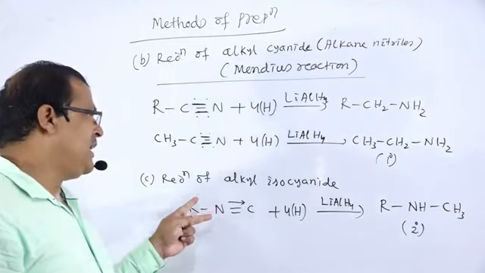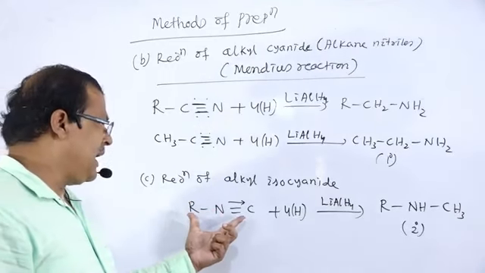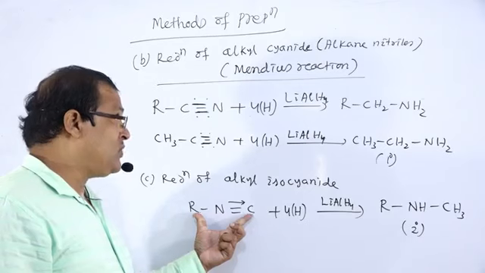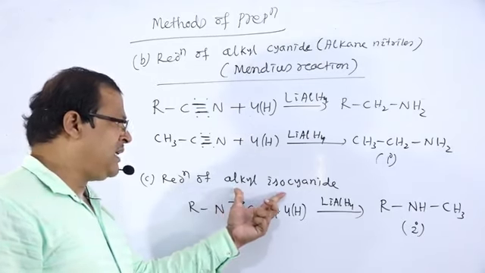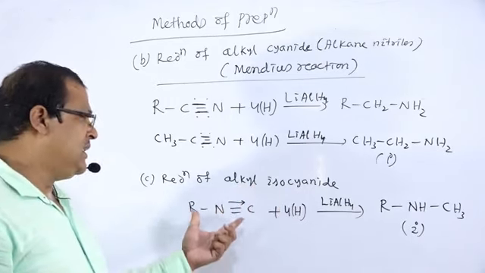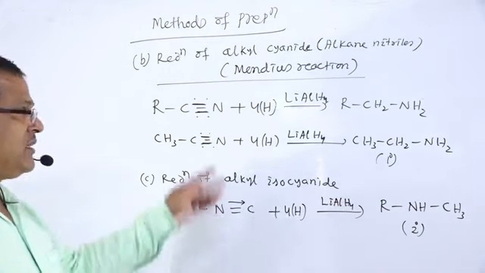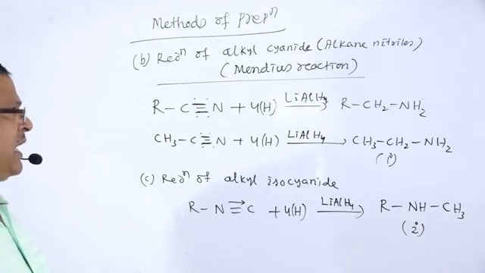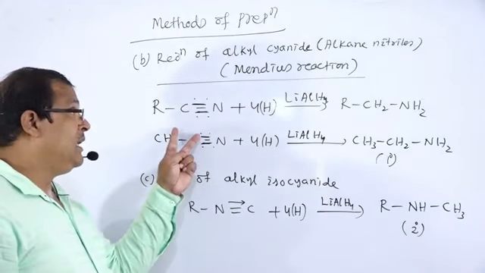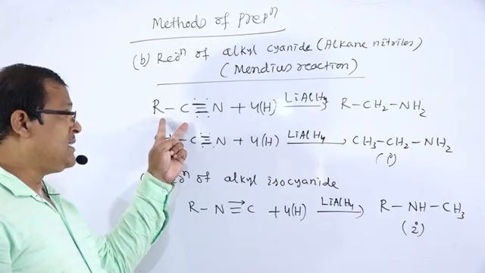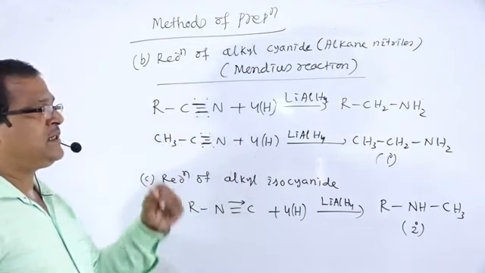And whenever alkane isonitriles or alkyl isocyanides are reduced, there is the formation of secondary amines. Alkyl cyanide is reduced to form primary amine.